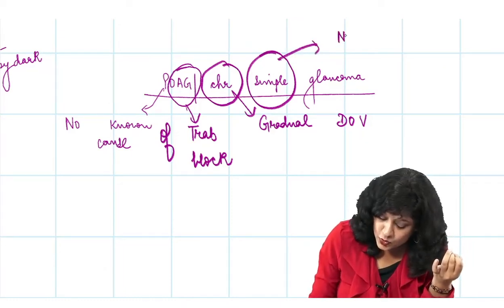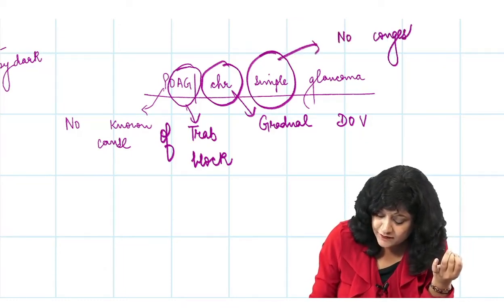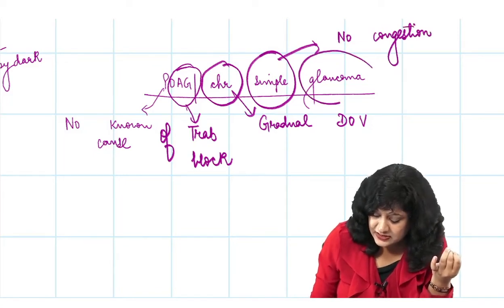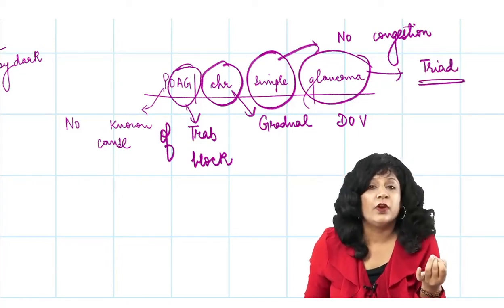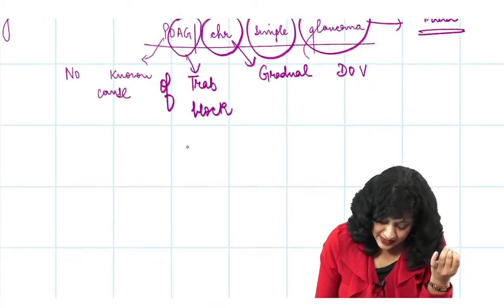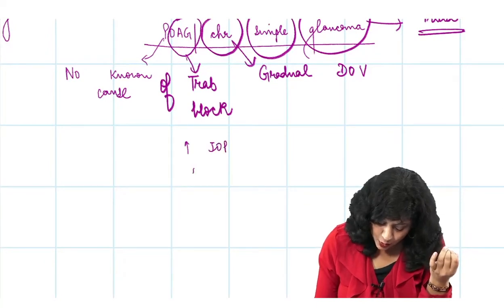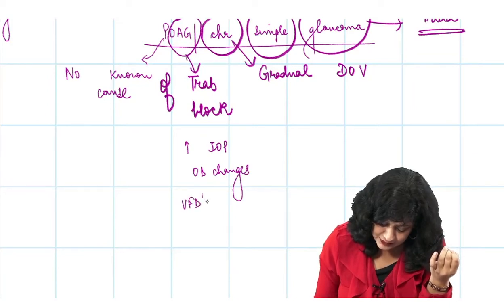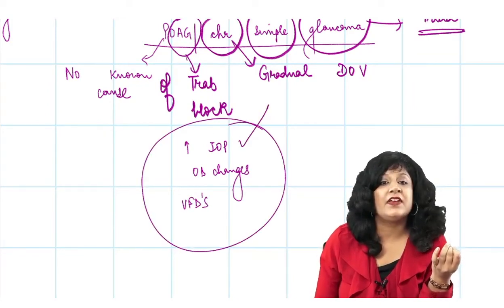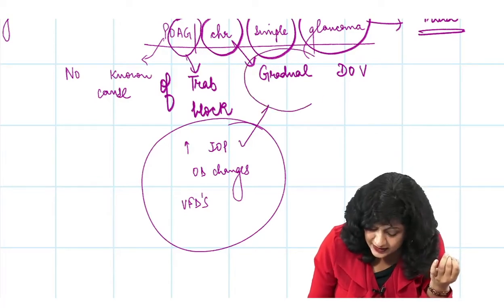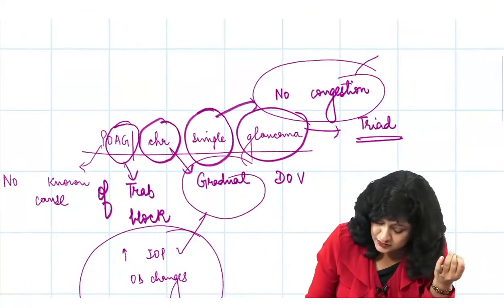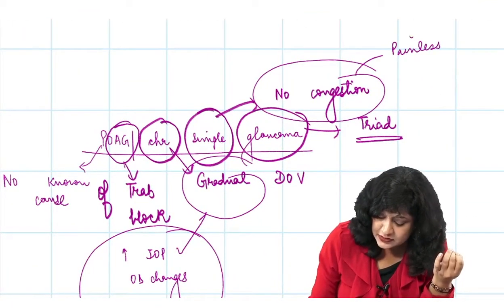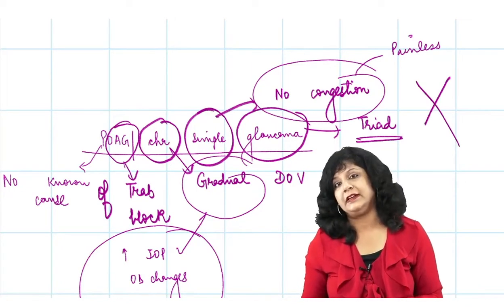Simple means no congestion. I will not have any congestion here, and it's a glaucoma, so I will have the triad. So what is a triad here? Triad means I will have the raised intraocular pressure, optic disc changes, and I also have the visual field defects. Though it will have the raised intraocular pressure, it will cause gradual diminution and it will be painless. There will be no congestion. So this will be painless. So that means the open angle glaucoma is also completely ruled out.